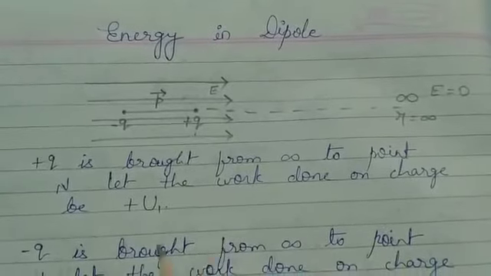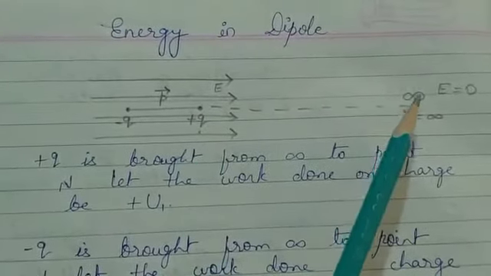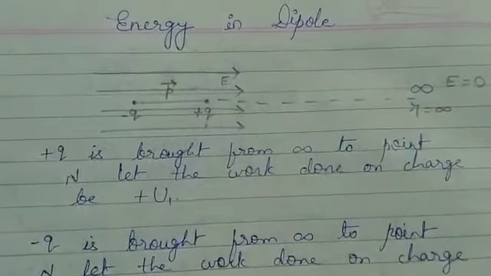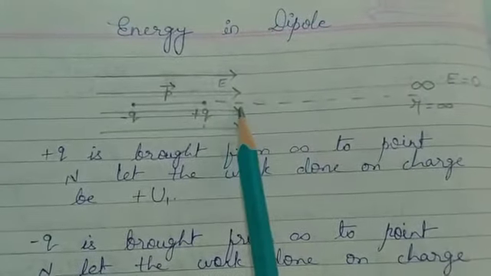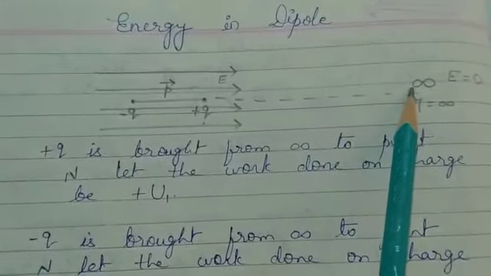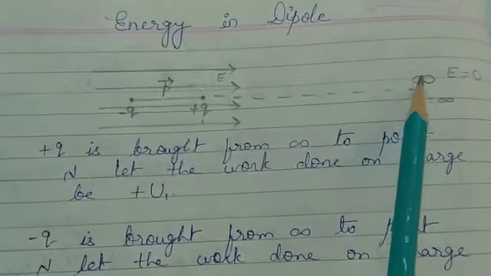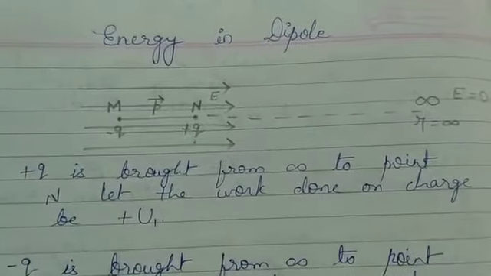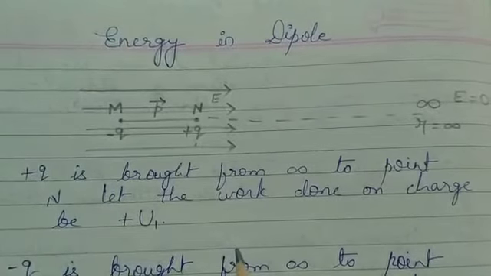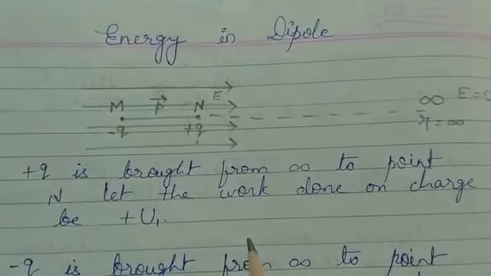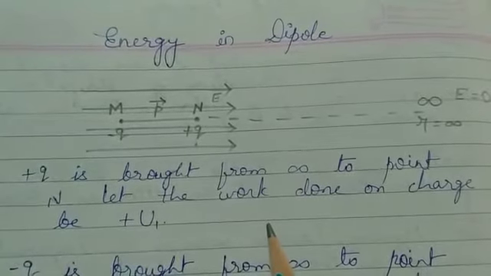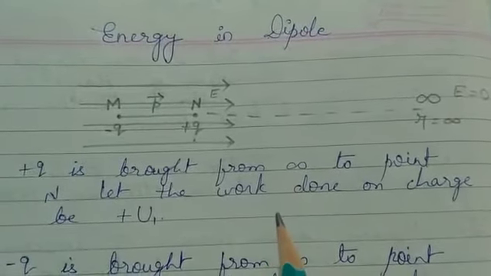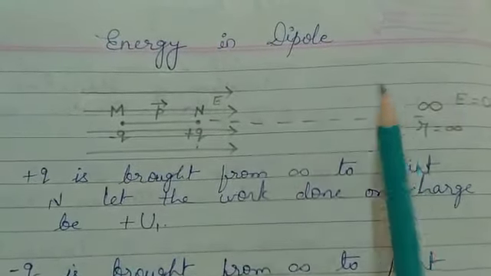In a similar manner, suppose one dipole is there at a point at infinity. That means this is the electric field, and the dipole is at a distance of infinity from it, and we have to move this dipole from infinity to a point inside the electric field. When we try to do so, we have to do some work, and whatever work we do will be stored in the dipole in the form of potential energy. So now let's first understand this through the diagram.